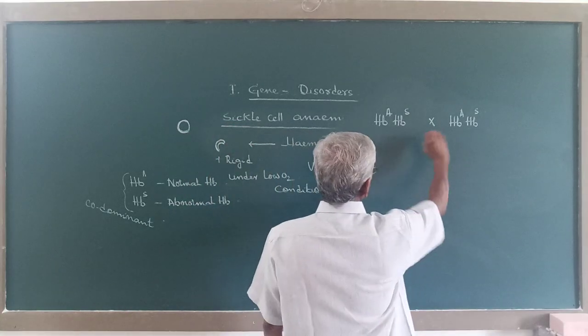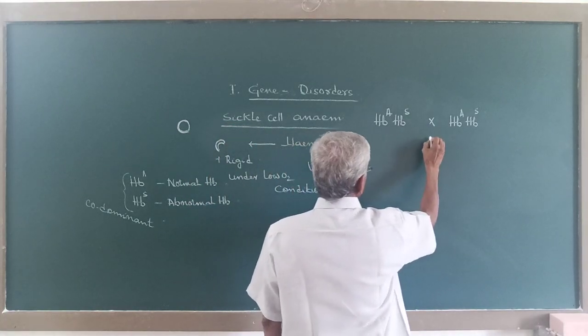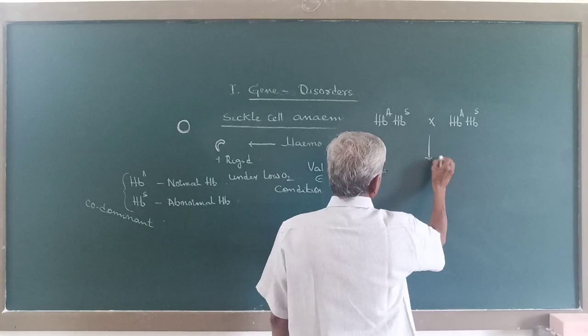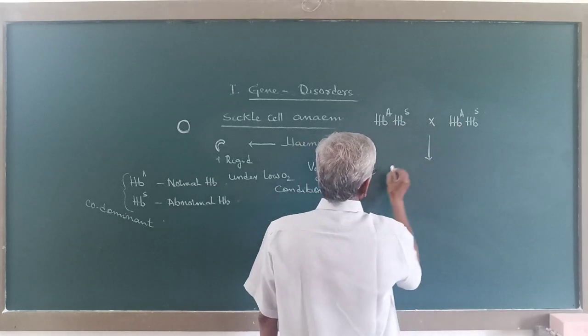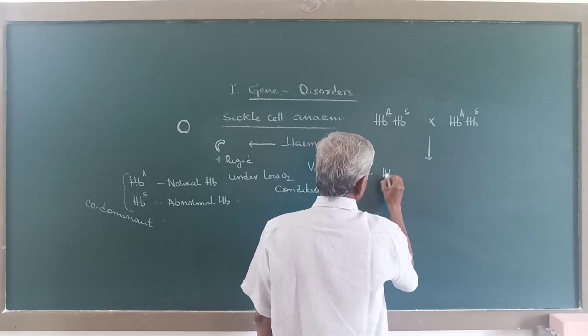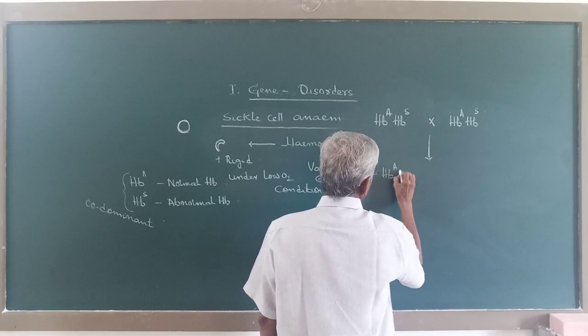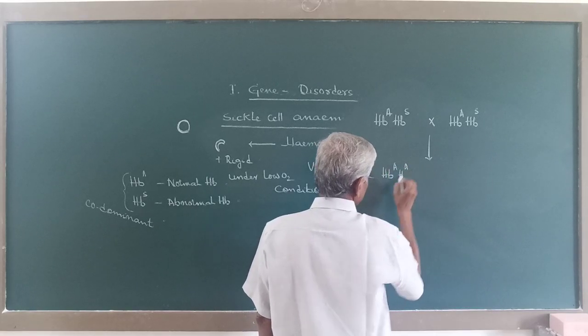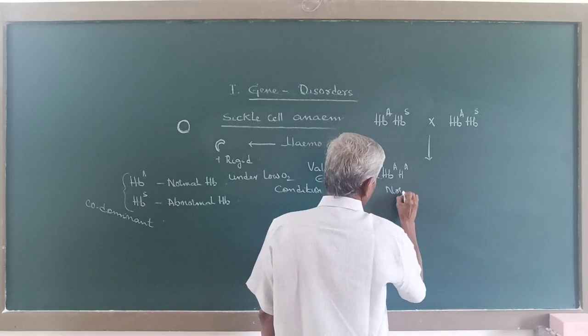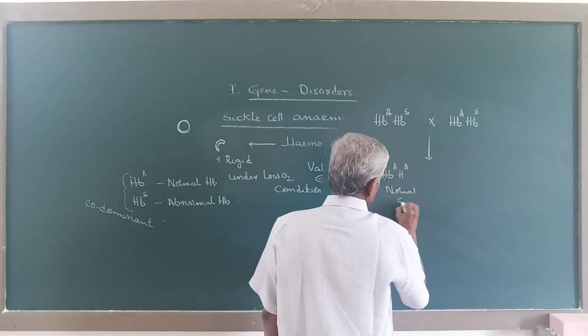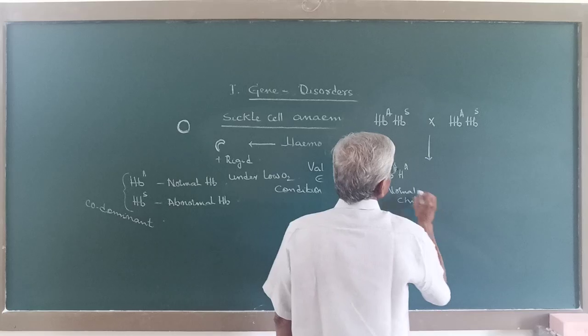When they marry, these two will come together, that is HbA, HbA. So here the child will be normal.